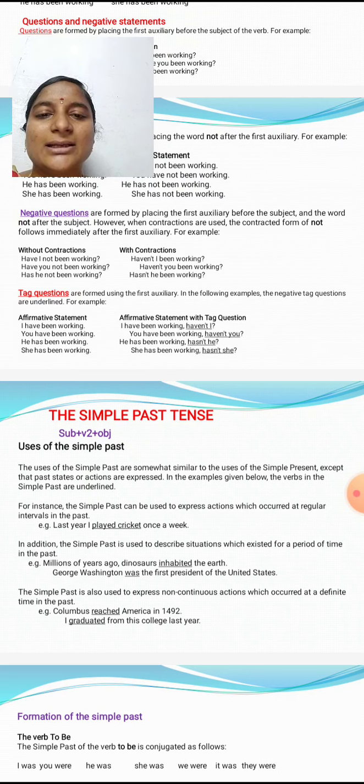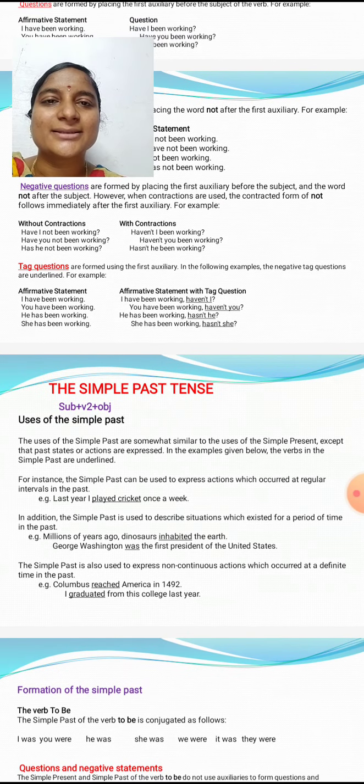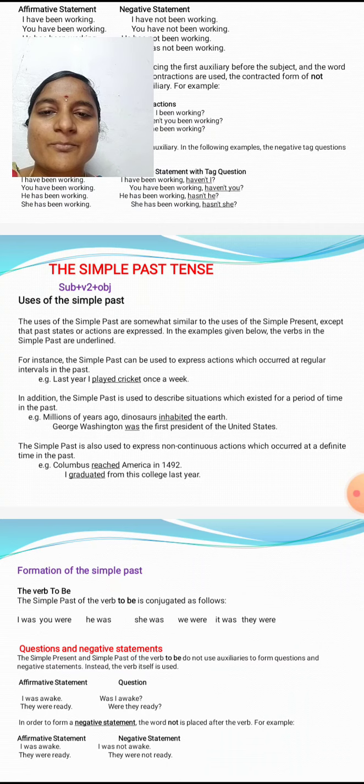Next we will discuss the topic of past tense. So a total of 4 tenses are completed: simple present, present continuous, present perfect and present perfect continuous. Next, the past tense. In the past tense we have 4 types: the simple past tense, past continuous, past perfect, and fourth, past perfect continuous tense. First of all, the simple past tense.